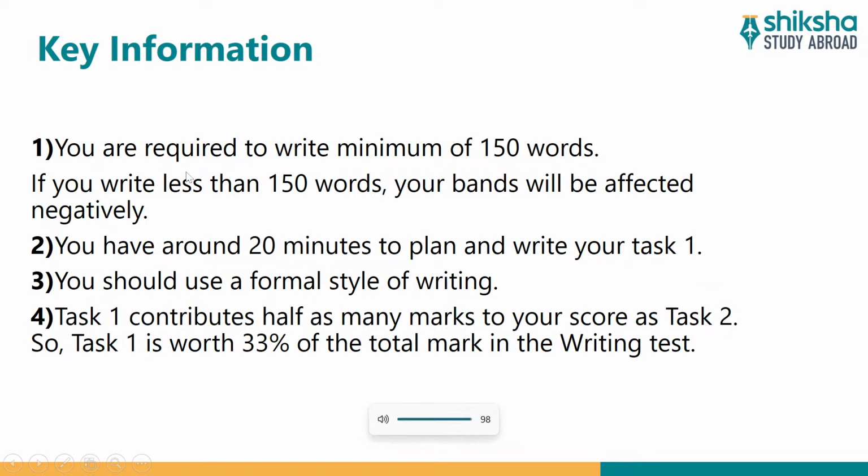So starting with the key information. So basically, you are required to write minimum of 150 words. If you write less than 150, then your bands will be affected negatively. You have around 20 minutes to plan and write your task 1. So you should use a formal style of writing. Task 1 contributes half as many marks to your score as task 2. So task 1 is worth 33 of the total mark in your writing test. So always remember that it's 33% of your total writing test.